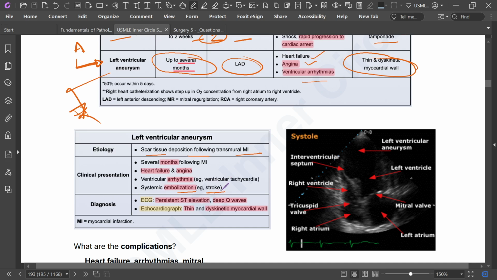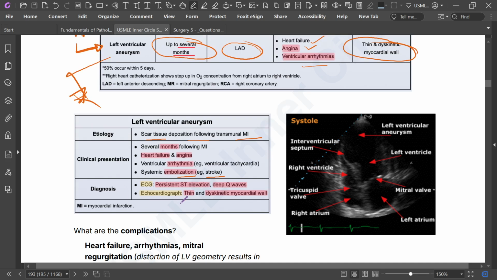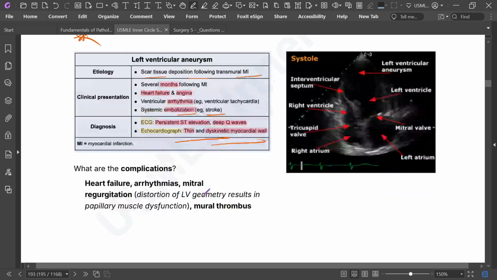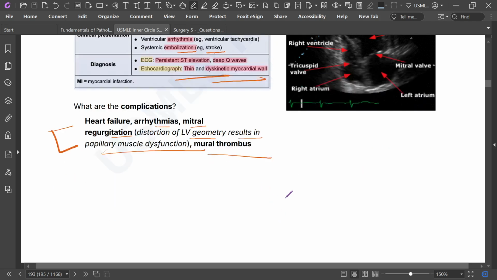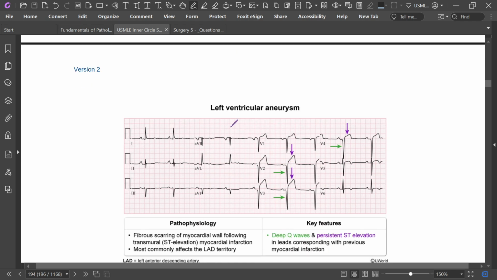And the ECG shows, very high yield, persistent ST elevation and deep Q waves. Echo shows a thin and dyskinetic myocardial wall. Complications are arrhythmia and MR. Distortion of left ventricular geometry results in papillary muscle dysfunction and mural thrombus. This is the left ventricular aneurysm. There is persistent ST elevation and deep Q.